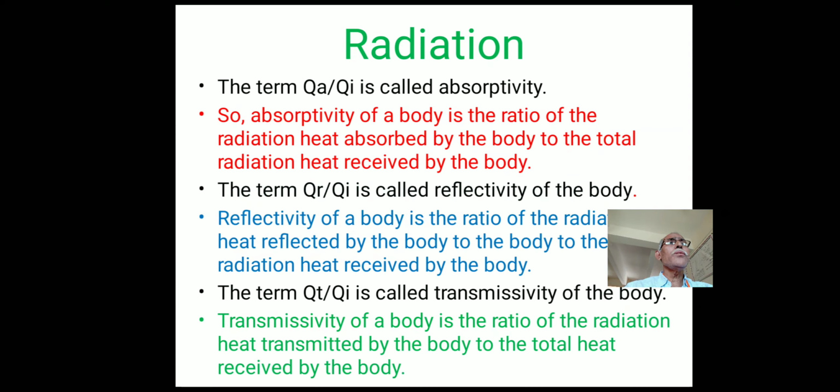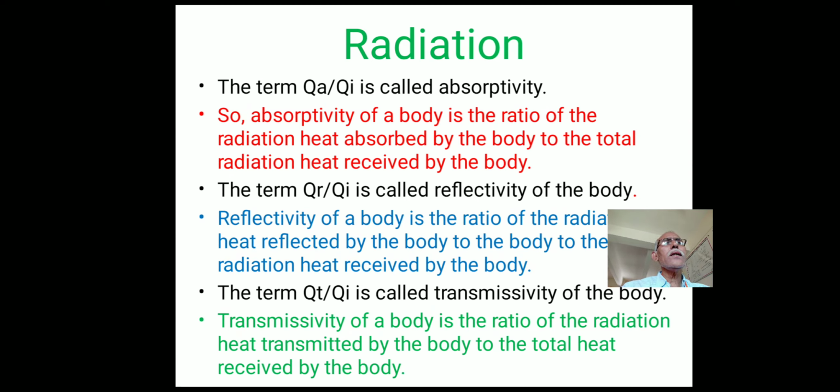The term Qa by Qi is called absorptivity. Absorptivity is the ratio of radiant energy absorbed by the body to the total energy incident on the body. In the same way, the term Qr by Qi is called the reflectivity of the body.